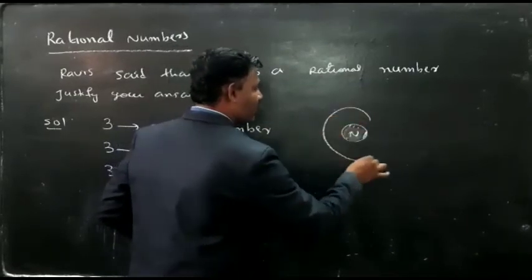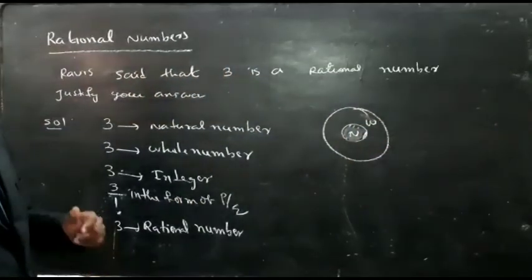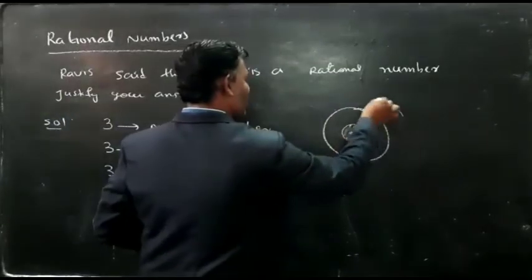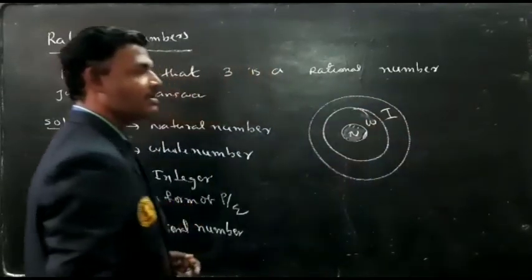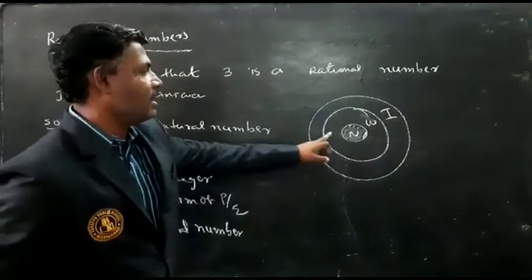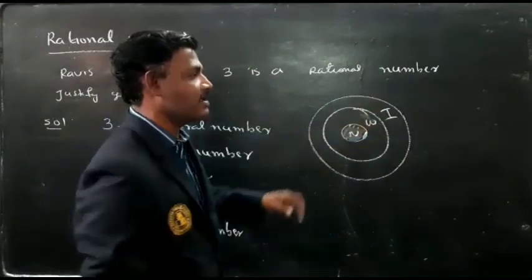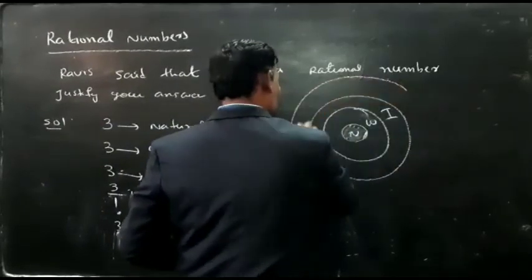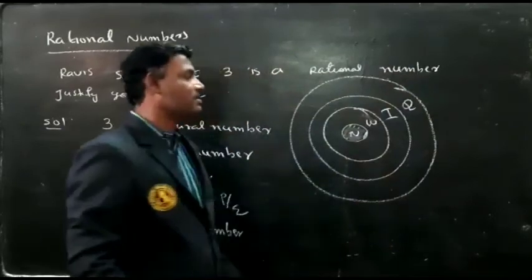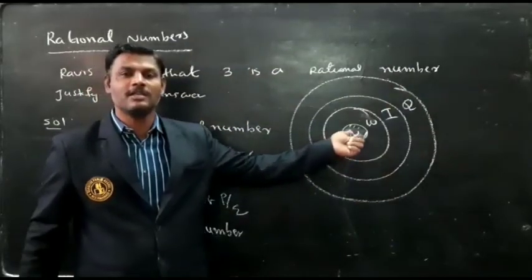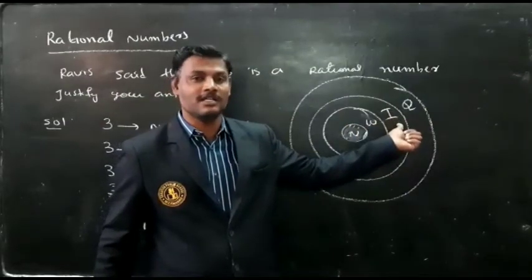So every natural number is a whole number, and also every whole number is an integer.